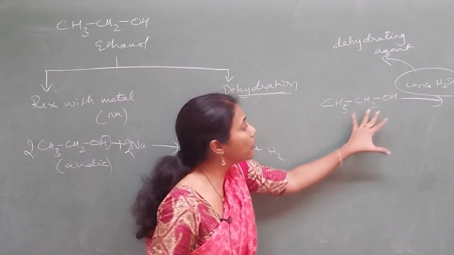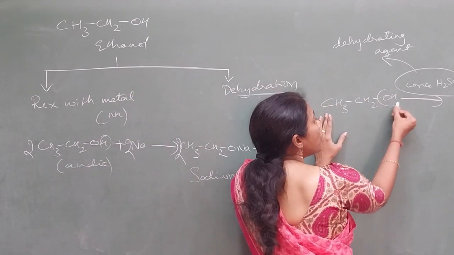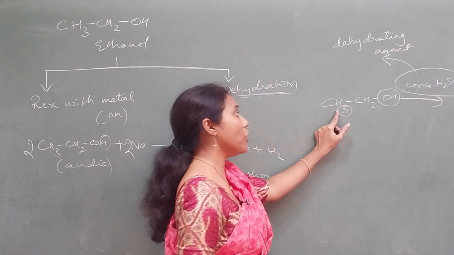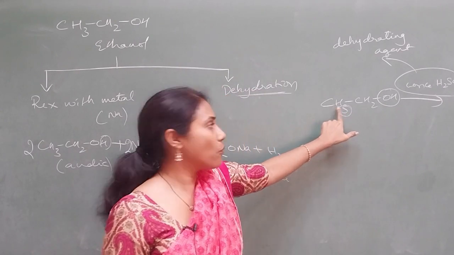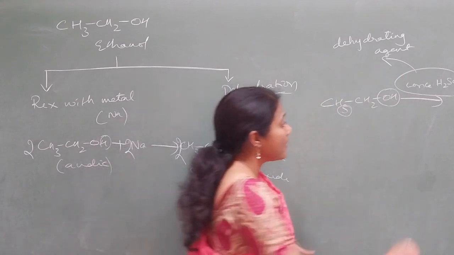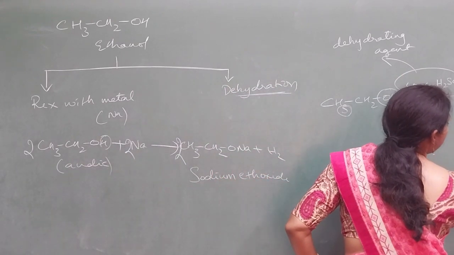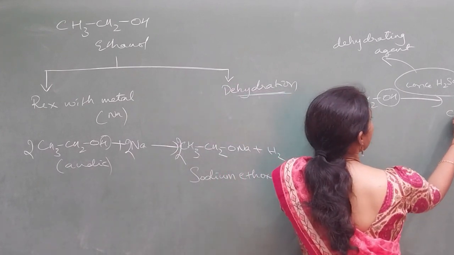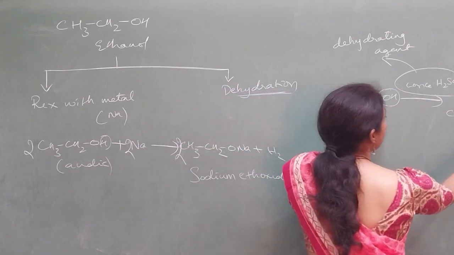How does water removal take place? This OH will come out and one hydrogen of this carbon will come out. So one hydrogen from here and this OH will come out as water. So the byproduct is water. And what is left out? Here CH2 is left out, and here CH2 is left out.